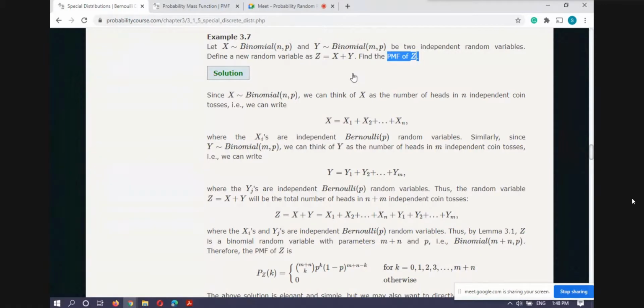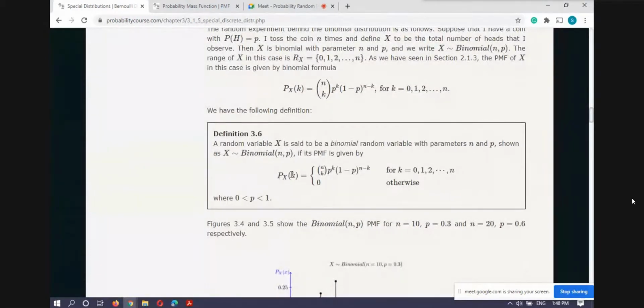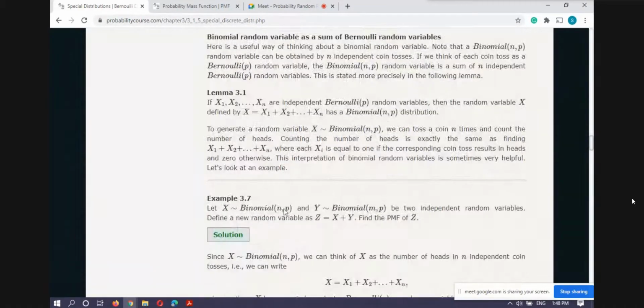Here I can check the range. If you remember the binomial random variable, k ranges from 0 to n. Here X can take values from 0 to n, and Y can take values from 0 to m.